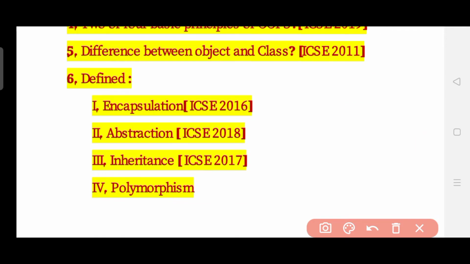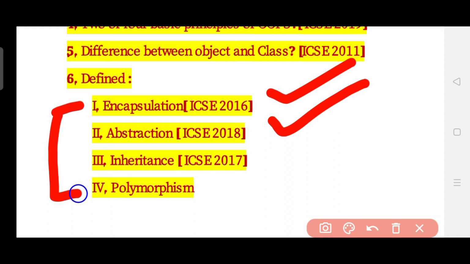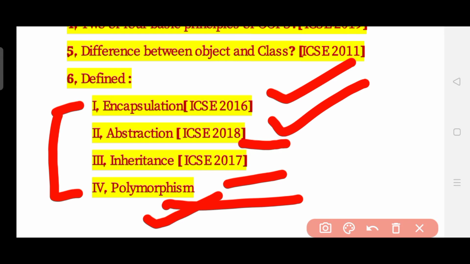programming. Okay, the last type and the important type is the definition of all these four terms which I have written: encapsulation, abstraction, inheritance, and also polymorphism. You can also see that these have been asked frequently in the last 4 to 5 years. Encapsulation has been asked in the year 2016, abstraction in the year 2018, and inheritance in the year 2017. So it may happen that in your time polymorphism may be asked.